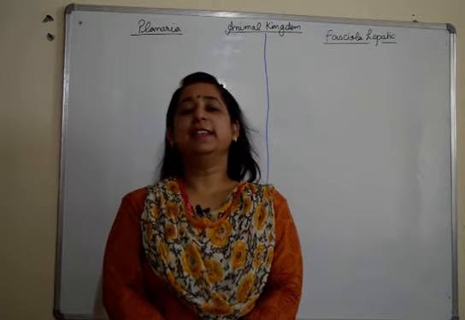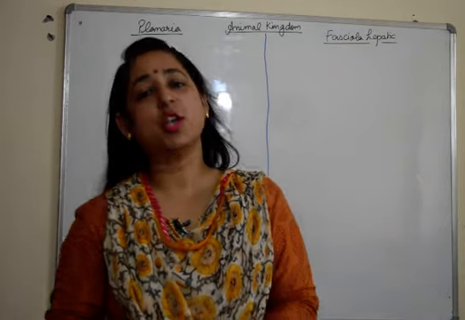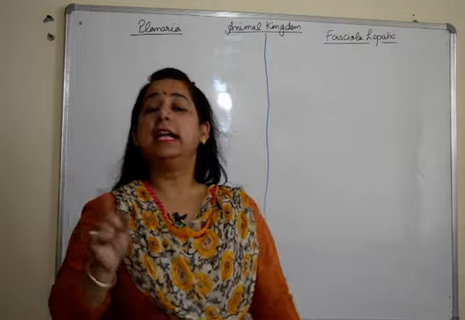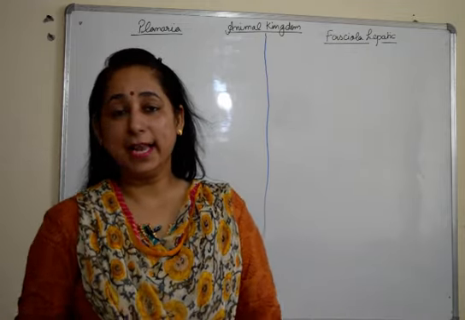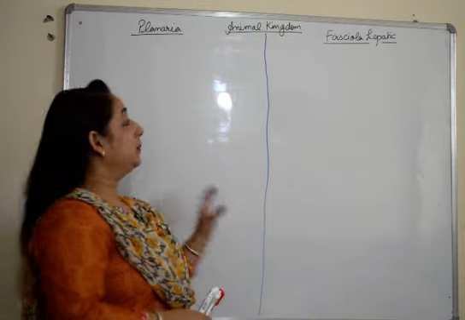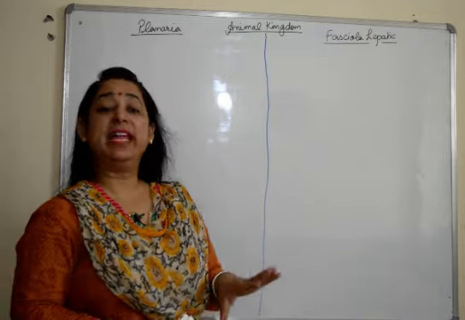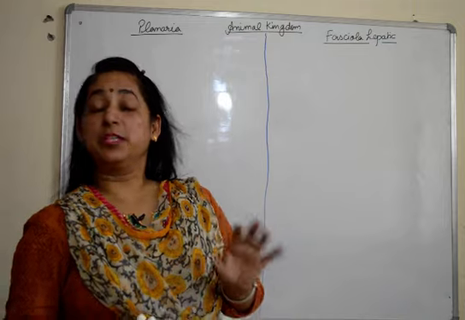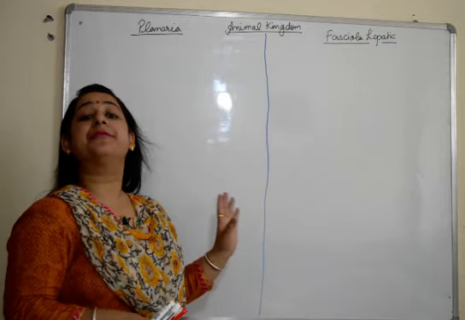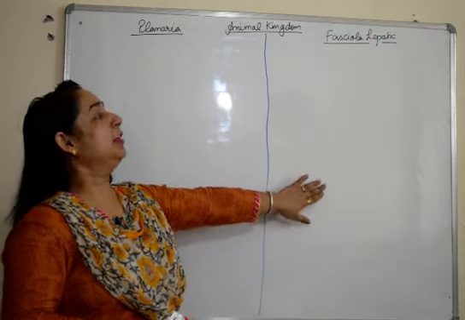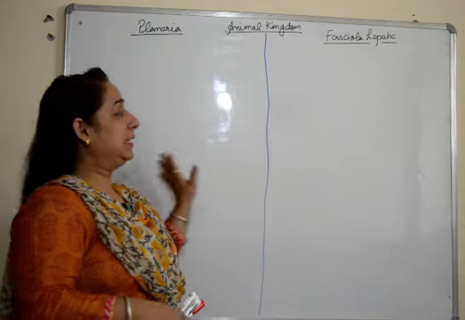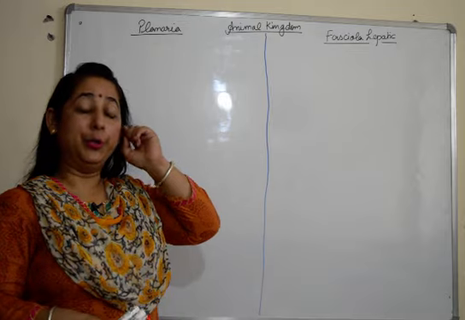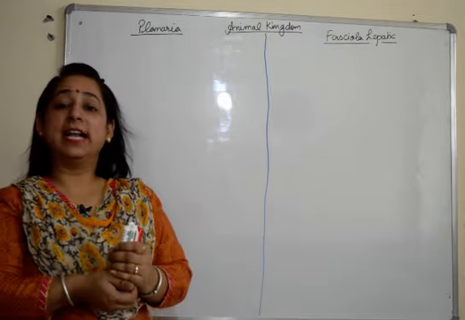Hello everyone, this video is in continuation to our videos on animal kingdom, wherein in our last video we discussed one example, that is tapeworm, which was an endoparasite. In this video we are going to discuss planaria, which is the only free living organism and is a freshwater platyhelminth, and we'll also discuss Fasciola hepatica, which is the liver fluke. Fine, so we'll discuss both of them in the same video. Starting with the first, that is planaria.